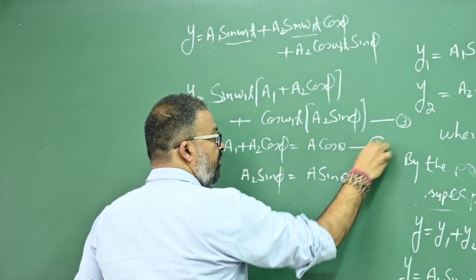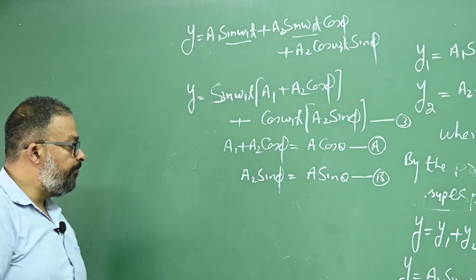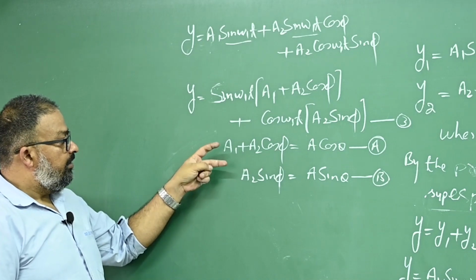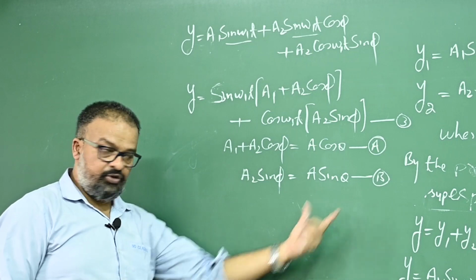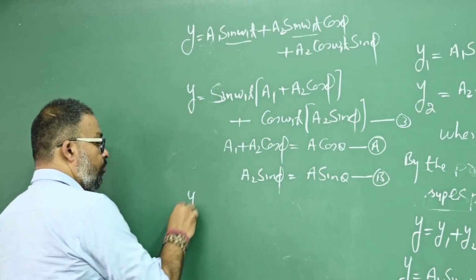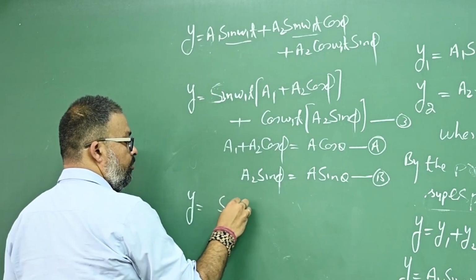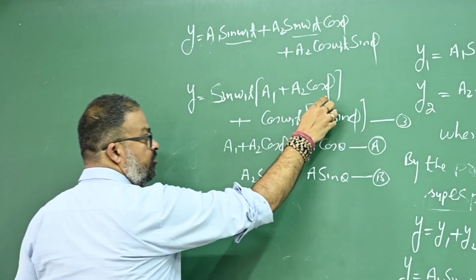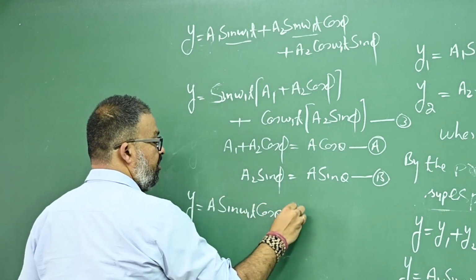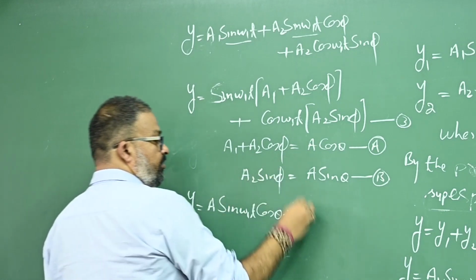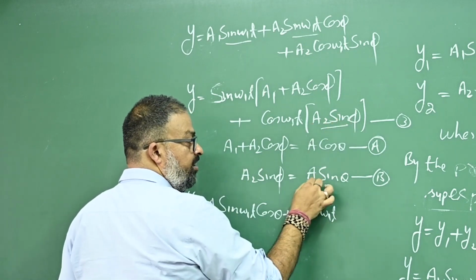This is equation A and this is equation B. Now if I put this equal to A cos theta and this equal to A sin theta, then I get y equals sin omega 1t times A cos theta plus cos omega 1t times A sin theta.